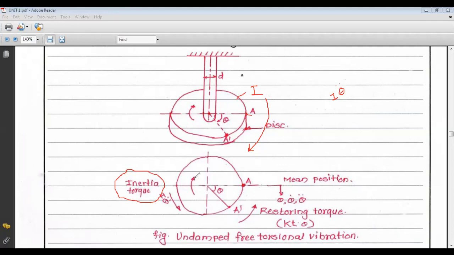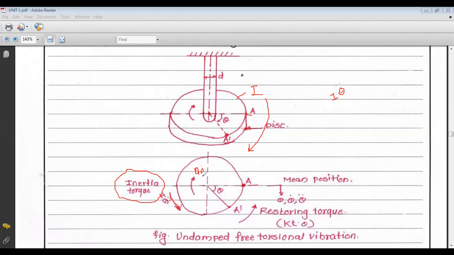angular displacement theta. So the angular displacement theta, theta dot that is angular velocity, and theta double dot are in the clockwise direction. So the inertia torque is opposite to the acceleration, that is it opposes the angular acceleration. So it is in the anti-clockwise direction.